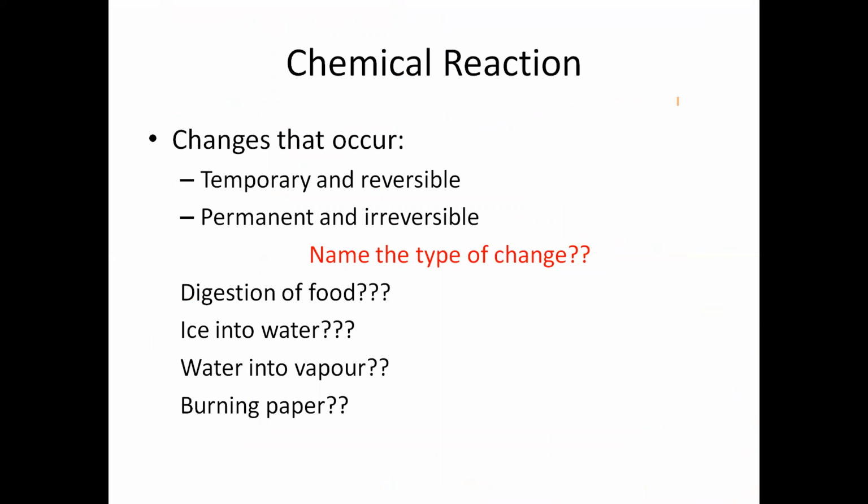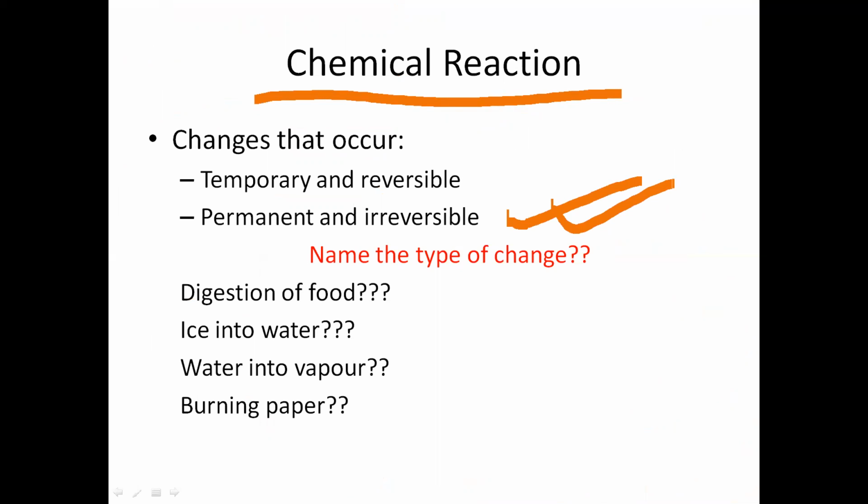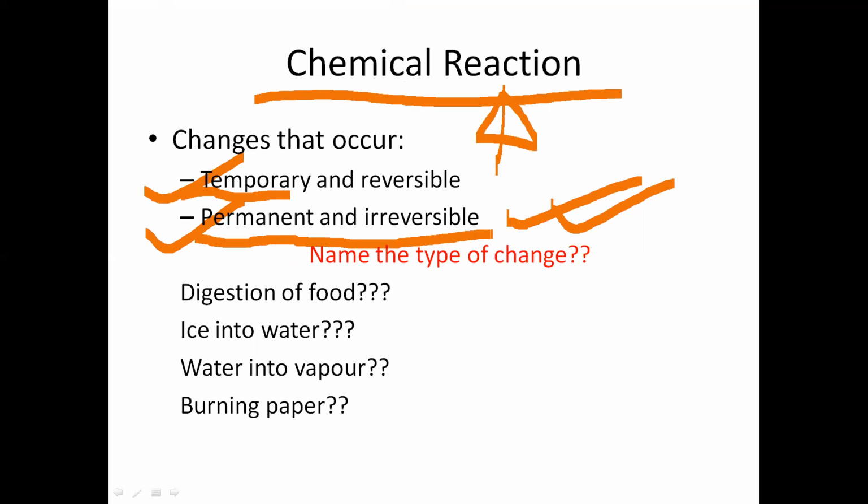Look, the chemical reaction, as I said, is responsible for permanent and irreversible change. All right. The changes can be of two types. One is temporary change and another is permanent change. The change that is temporary is the physical change, and the change that is permanent and irreversible in most cases is what we call a chemical change. Fine, everybody?